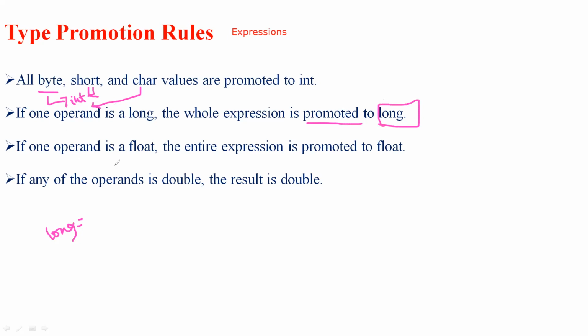Next, if one operand is a float, then the entire expression is converted to floating point values. If a float operand is used anywhere in an expression, then the whole expression is converted into floating point values. The next is, if any operand is double, then the result is double. So these are the different type promotion rules with respect to expressions.